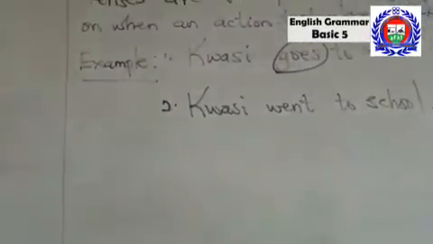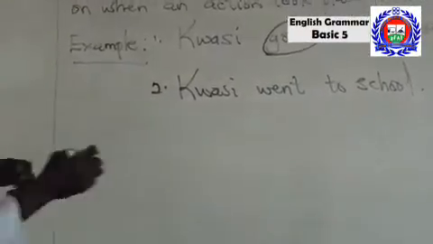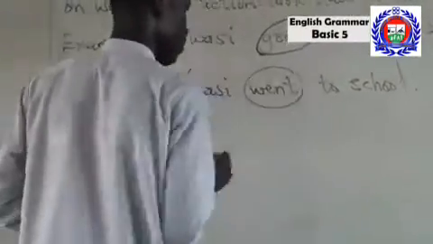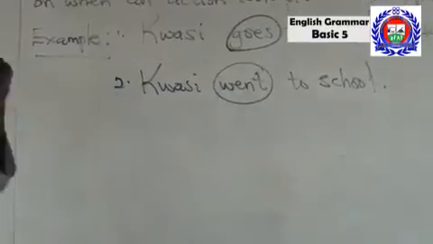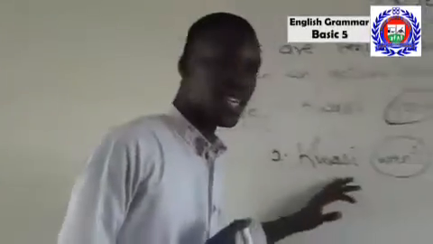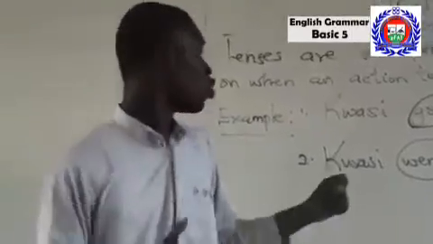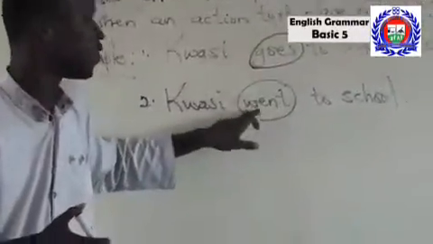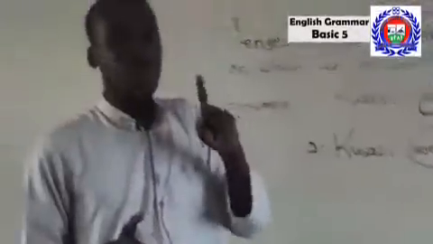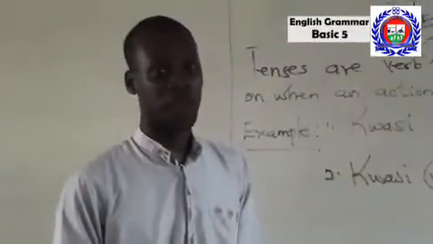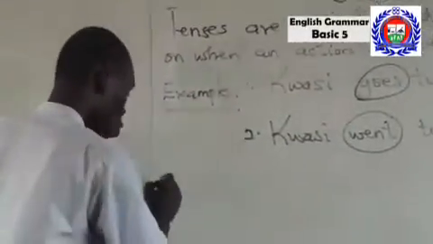The verb here is went. Went talks of the action Kwesi underwent or undertook. So we have goes and went. The base form of the verb we are dealing with is go, or to go.